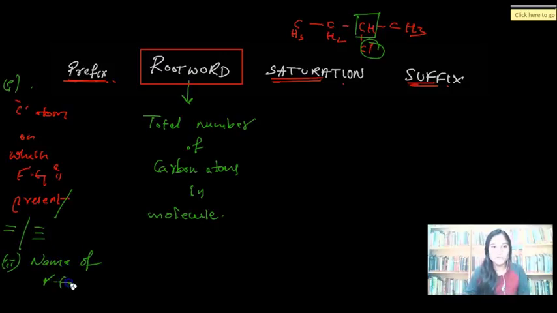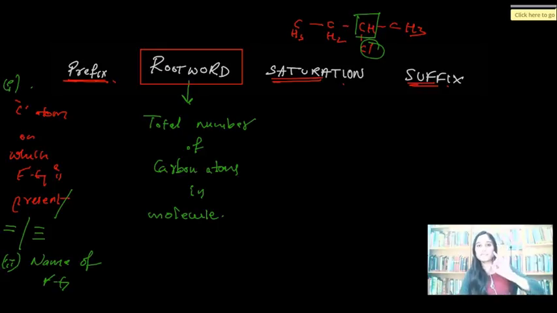Okay, name of the functional group. Like chloromethane, 1-chloropropane. Remember this kind of names? One number is okay. Chloro is the functional group, right? So you're talking about the functional group also in the initial part of the name. You call it a prefix only. Anything that comes before the root word is a prefix.